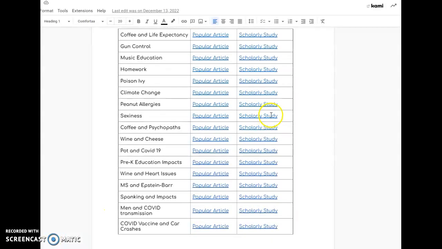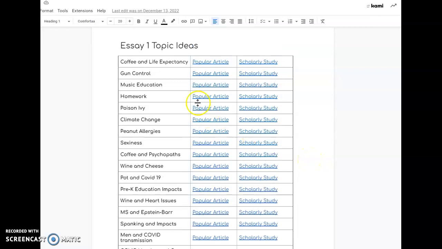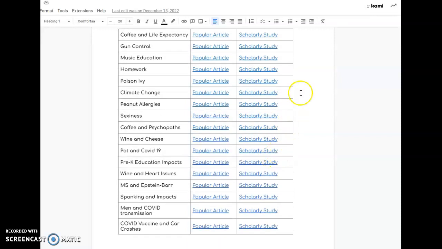Okay, there are a lot of them in here. Okay, I tried to give you just a general idea of the topic, and then a link out to the popular article and the scholarly study. Okay, every one of these were things I just kind of saw in reading the news, scrolling Facebook, whatever, and I saw it and I went, oh, that's interesting. I'm curious as to what the scholarly study actually says, and I went and found the two and put them together here for you guys.